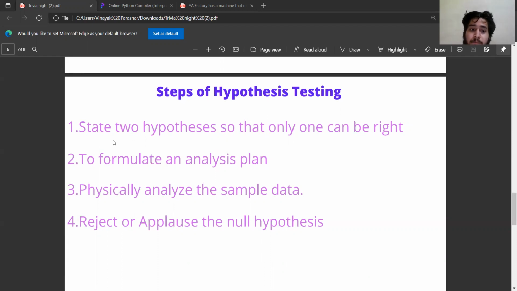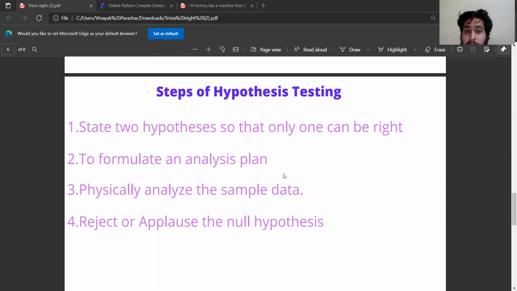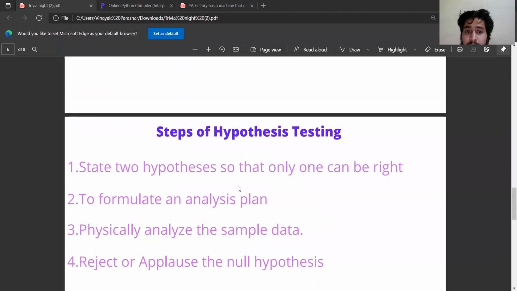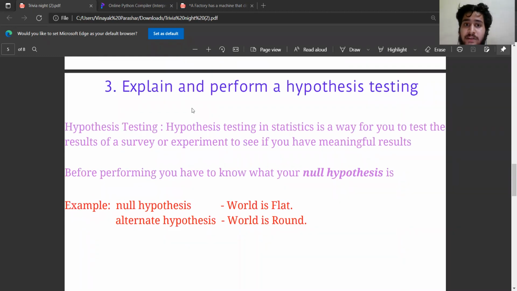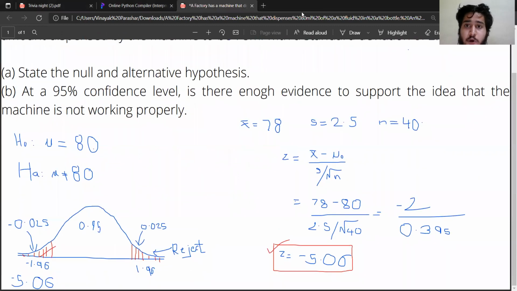By the first two steps we have got sufficient data. Now we have to use the correct formula, two tails or one tail. According to that, we have to use the formula, and then we will get the answer. Now, depending on the answer, it can be either reject or accept. If the answer is coming in the negative direction, then it will be reject. Or if it is in the positive direction, then it will be accepted. So this is the PPT regarding the hypothesis testing. Obviously, we won't understand this if we don't see the problem statement. So here I have created a problem statement, and I have also already solved it.